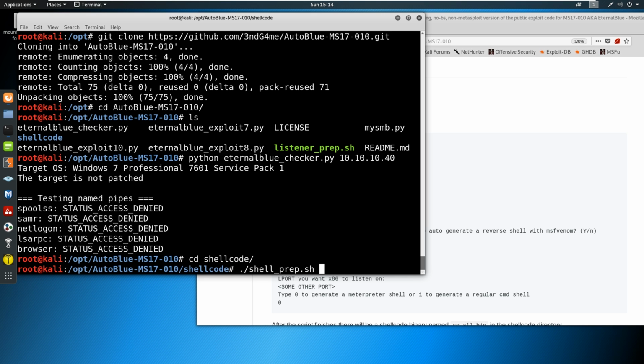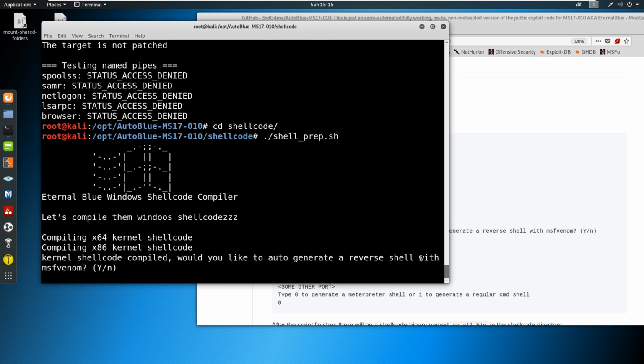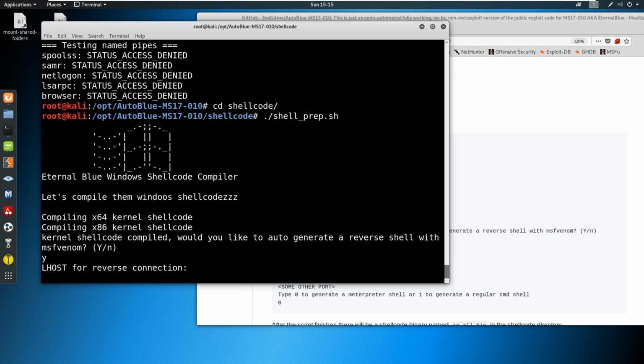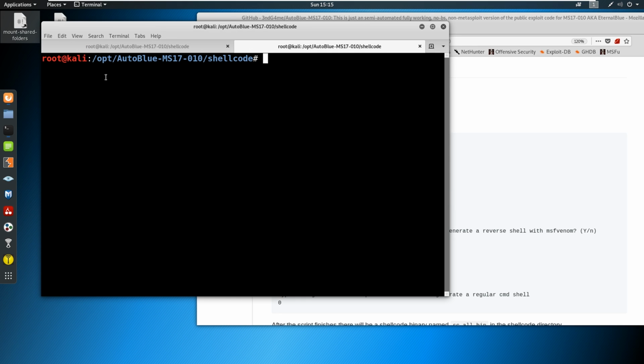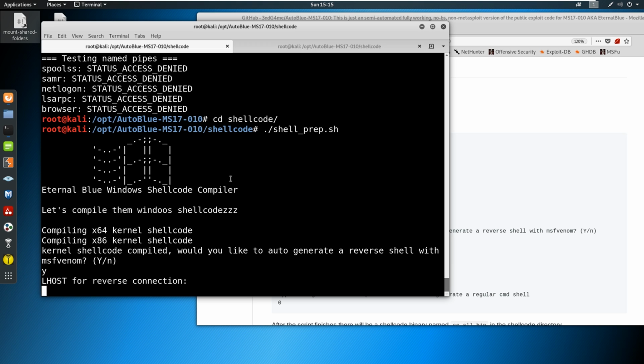shellprep.sh, and it's going to say, do you want to generate a reverse shell with MSFvenom? We'll say, yeah, why not? And then what's our LHOST? So that's us. What's the listening host? So let's go to a new tab, and I'm going to blow this up. We'll say ifconfig, or ip a if you like the new version of doing it. 10.10.14.24 for me.